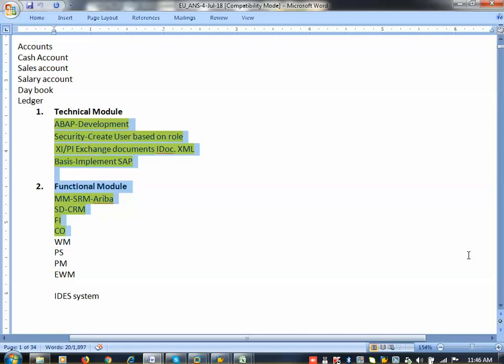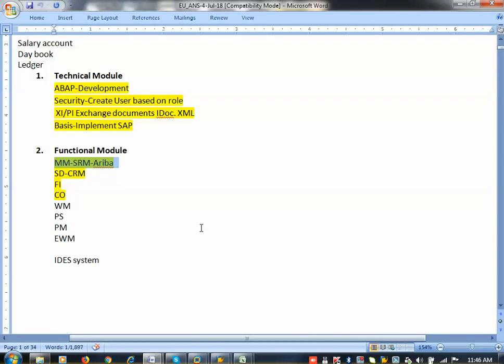So order to cash means we will sell our product to our customer and receive the cash. That is order to cash. Now, the order to cash scenario will be performed by the SD team. The procure to pay scenario will be covered by the MM team. Other than this, there is WM, warehouse management.